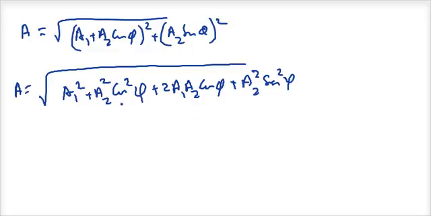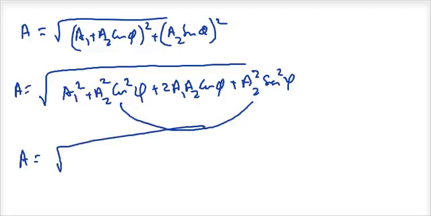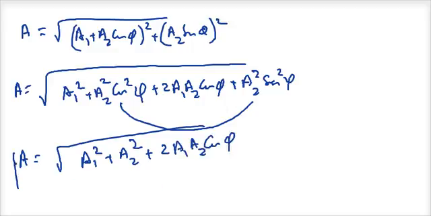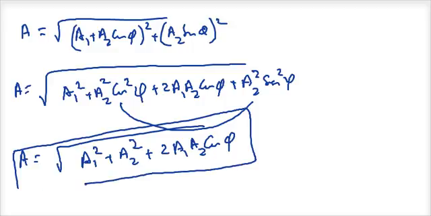Now here I have a2 squared cos squared and a2 squared sine squared, they'll add up to give you a2 squared. So I'll get A is equal to root over of a1 squared plus a2 squared plus 2a1 a2 cos phi. So this is how I can find out the amplitude of the resultant wave. The amplitude of the resultant wave is root over of a1 squared plus a2 squared plus 2a1 a2 cos phi. Okay, so this is the maths behind it.